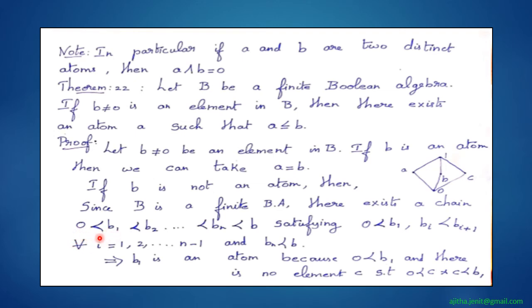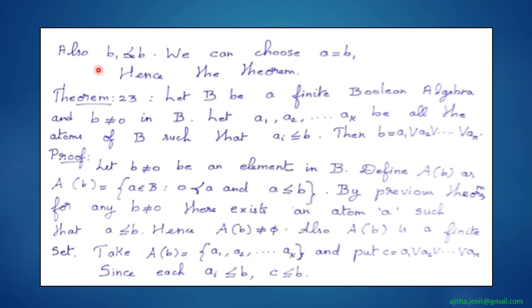Therefore b1 is an atom here, and also b1 is less than or equal to b. Therefore we can choose a as b1. For each non-zero element b, there exists an atom a which satisfies a less than or equal to b.